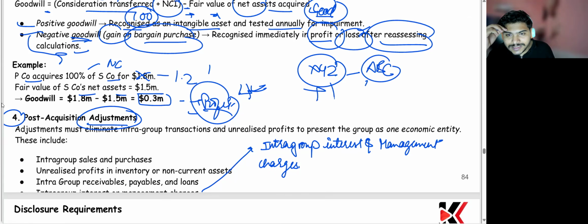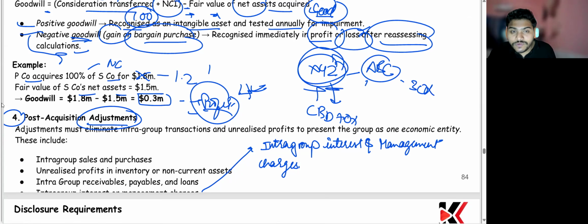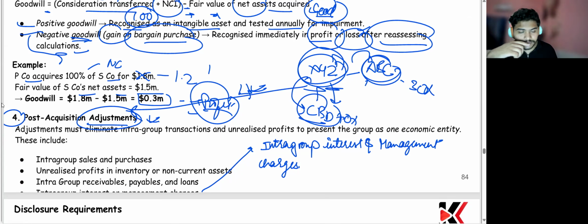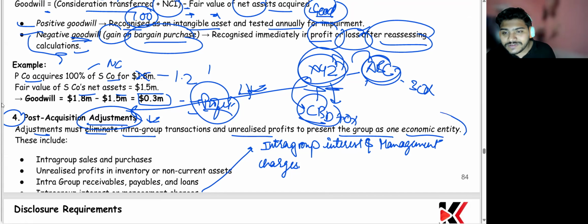After a year, 70% has been sold to CBD and 30% is still held back. So after the date of the acquisition, 70% of all the transactions of the profit is going to hit your CBD and 30% is going to hit your ABC. Is it clear? So whatever the transactions which are happening after the date of acquisition will be known as post-acquisition adjustment. Adjustment must eliminate intra-group transactions and unrealized profit to present the group as one economic entity.